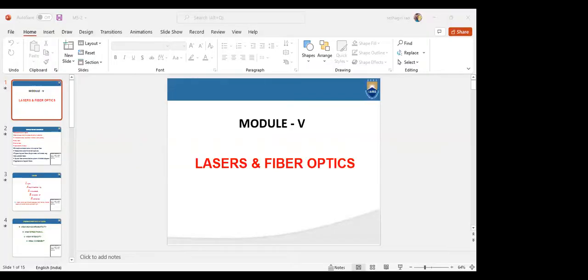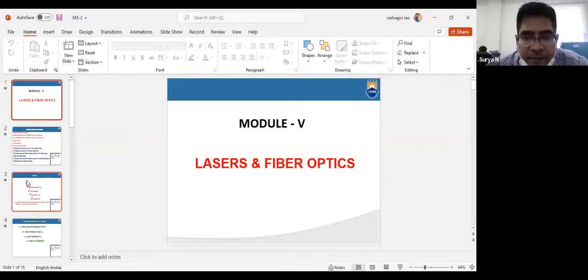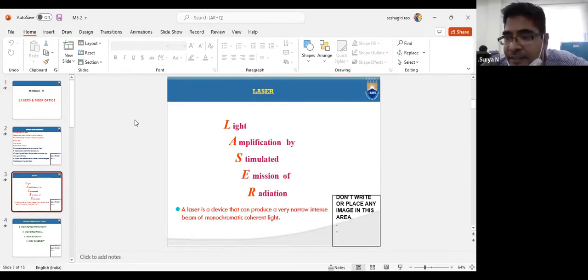Light is amplified by a process called stimulated emission. So we call it light amplification by stimulated emission of radiation. Okay. So what are the characteristics of lasers? Coherence. Yes. High coherence, directionality, and brightness, high intensity. Coherent. What do you mean by coherence? When can you tell a light is coherent?